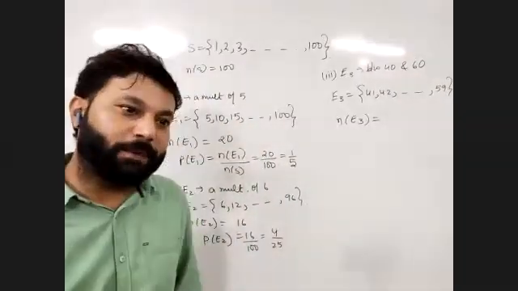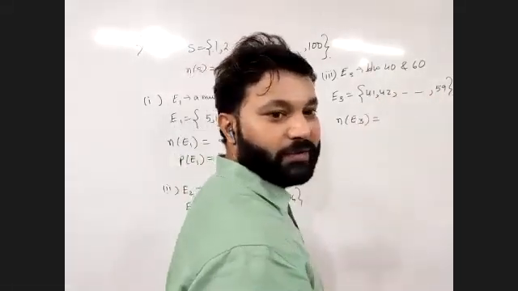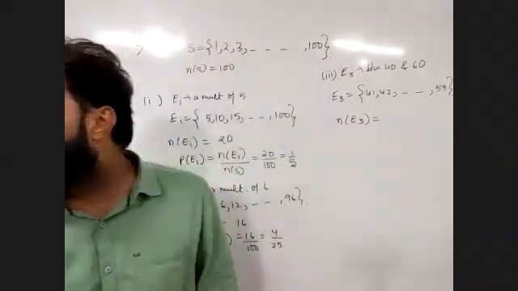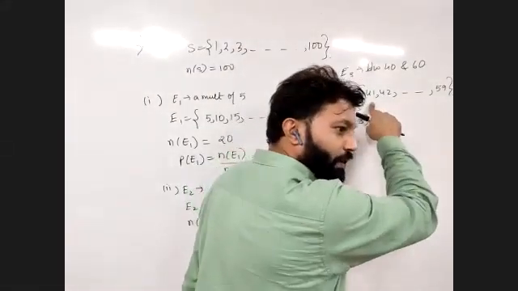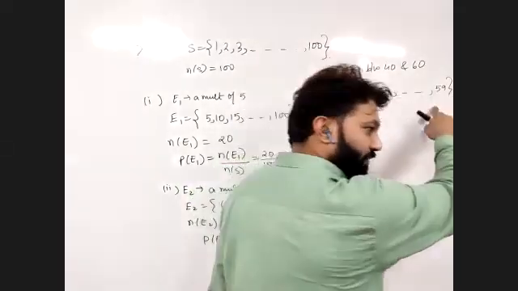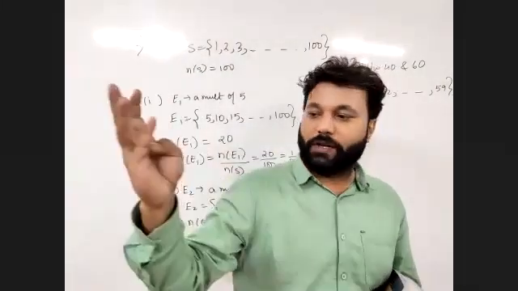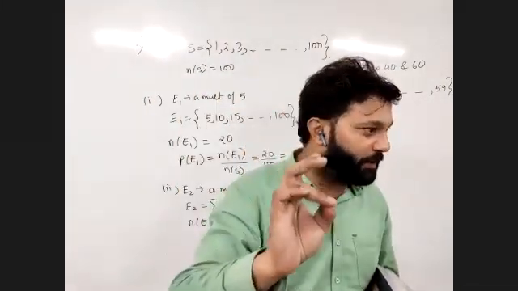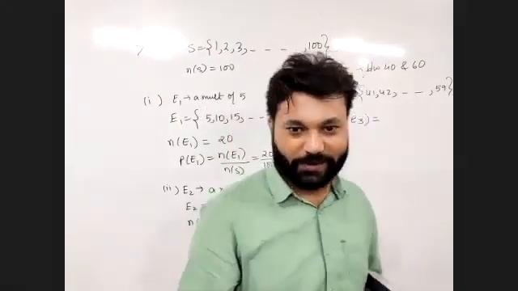Another blunder that some people make: 59 minus 41, 18. That is completely wrong. What are you doing? You are excluding 41 also. 41 is there. From 41 to 59, if you have confusion, you can use a simple trick: 41, 42, 43, like we did in childhood. That is one way you can do it. But now we have grown up, right?